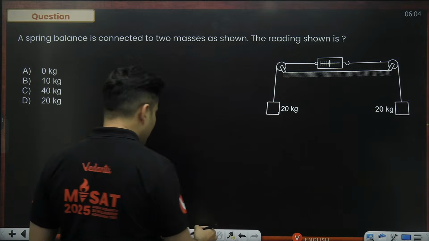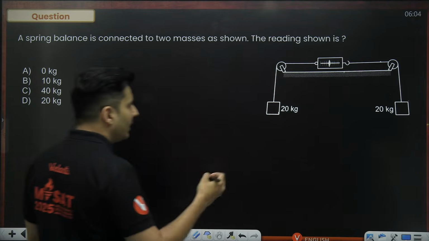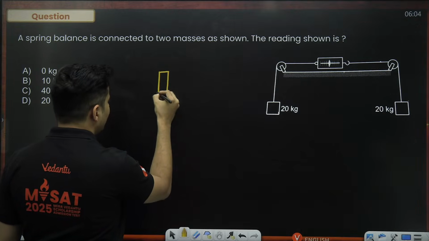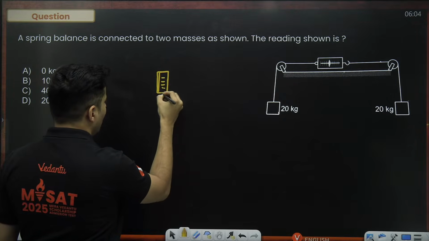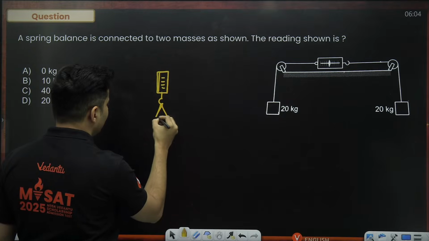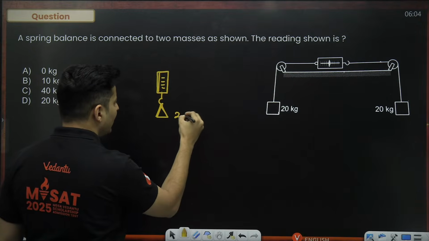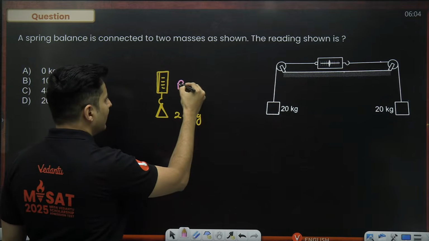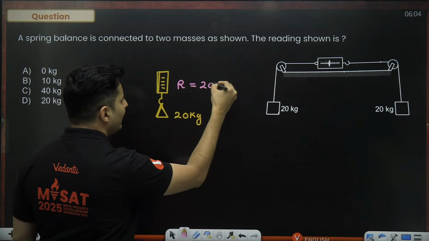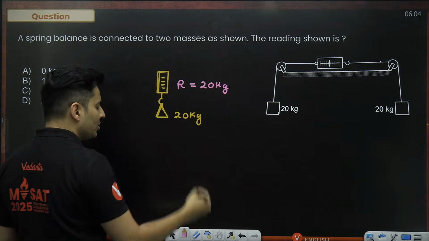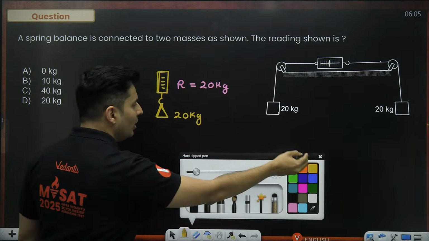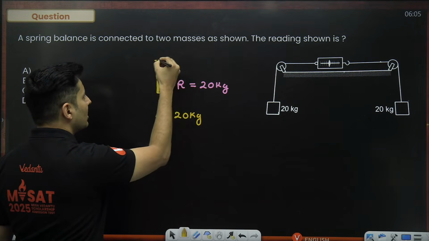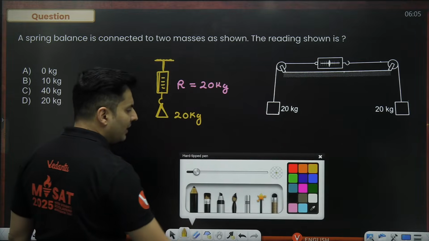So this is a common mistake which many kids do. And I'll tell you what. See, when I tell that there is a spring balance, and you have connected, for example, a 20 kilo mass, what reading does it show? It will show 20 kg reading. Now, when I say it shows 20 kg reading, it is being pulled by 20 kg force. But do not forget, it is also supported on the top by the roof.